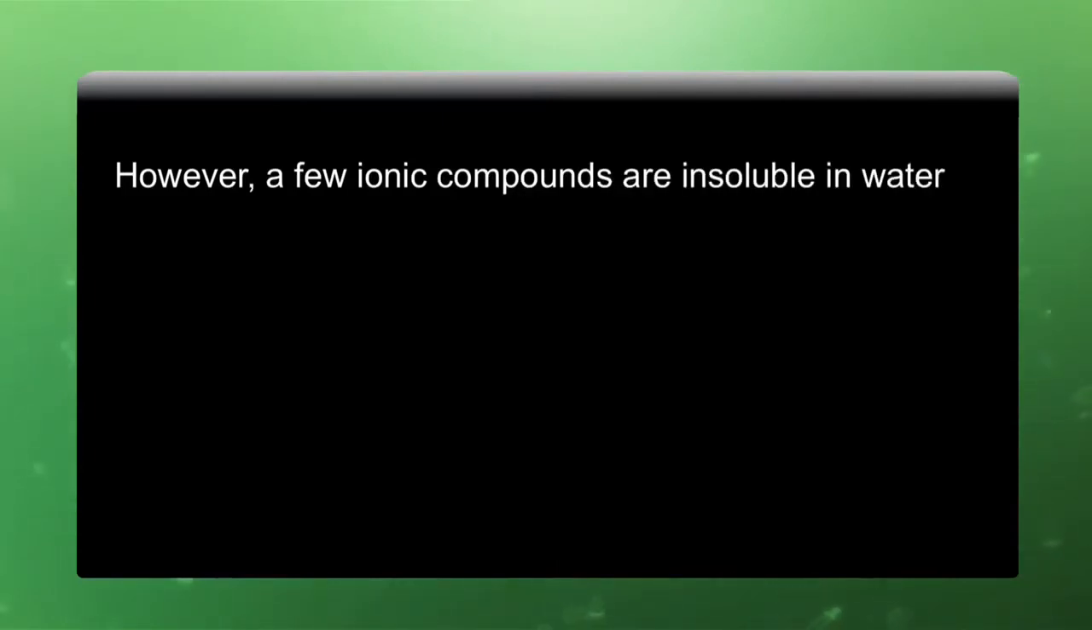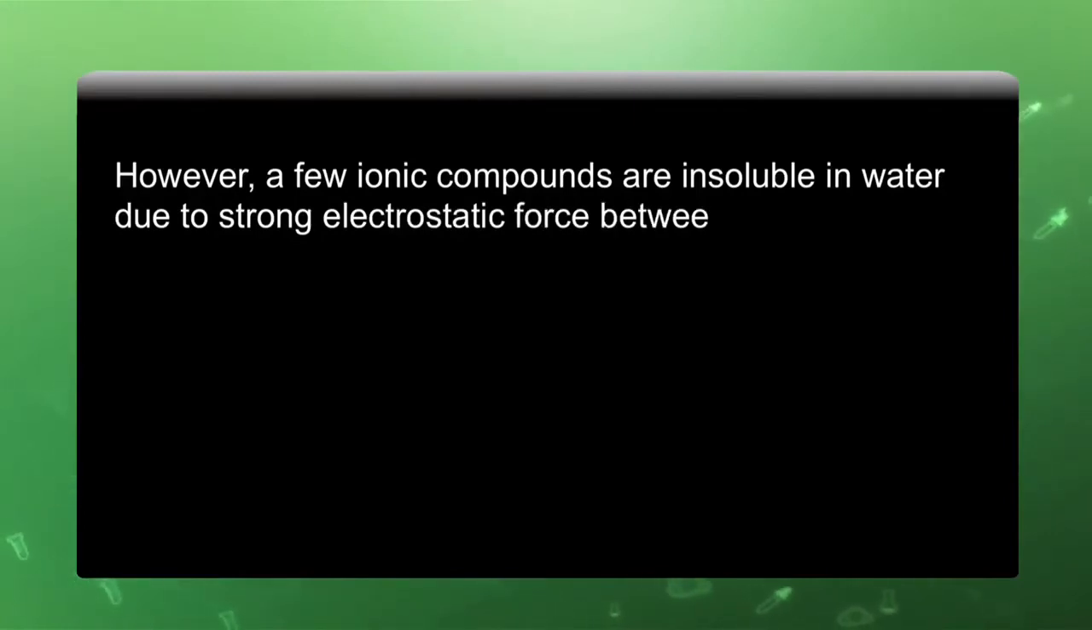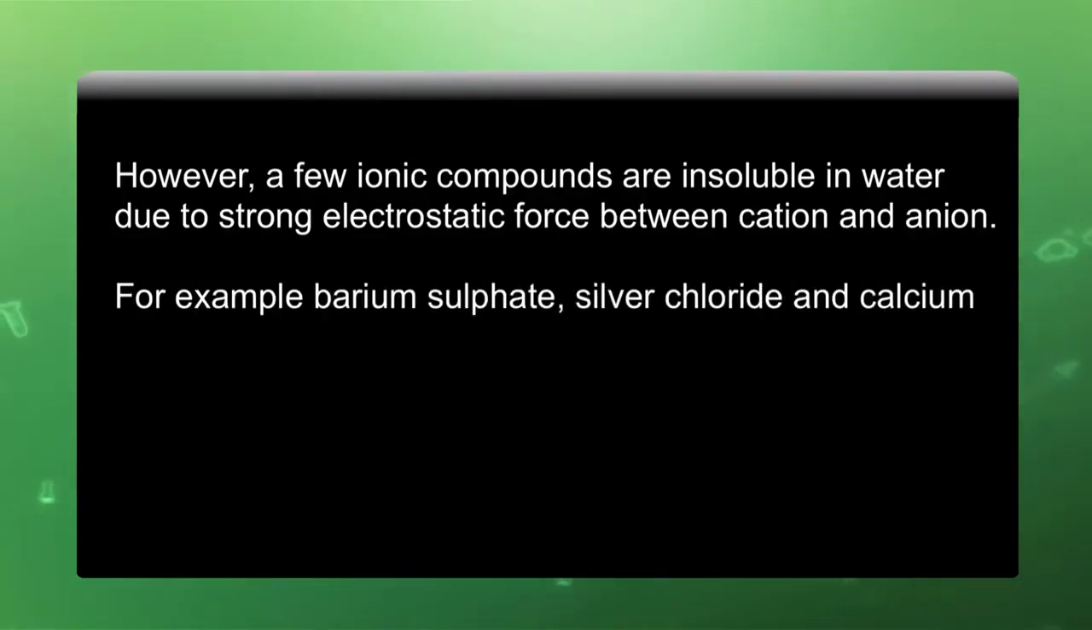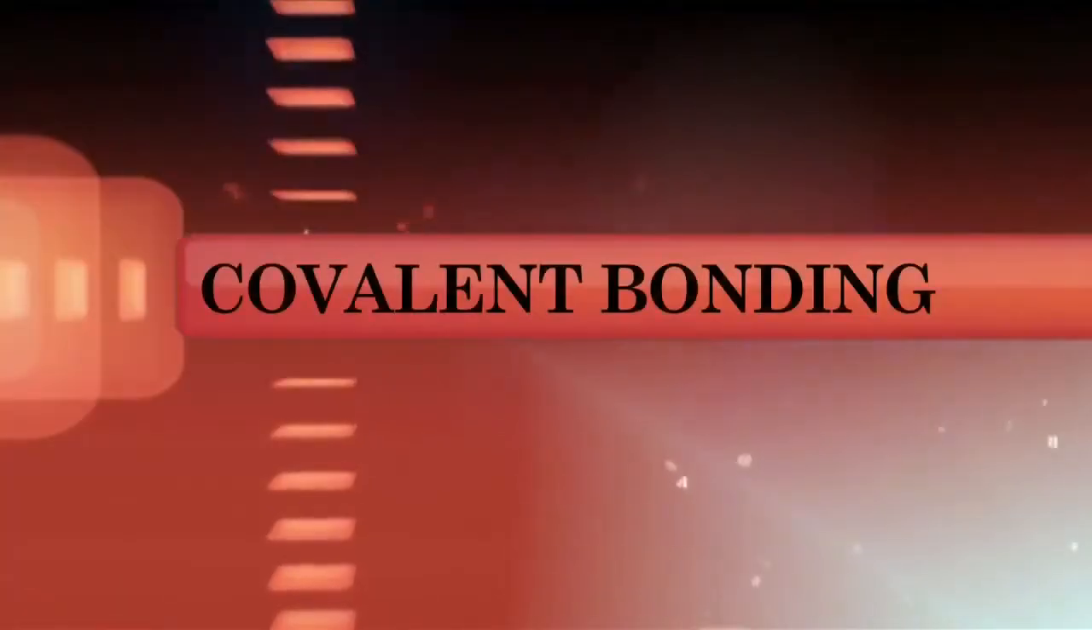However, a few ionic compounds are insoluble in water due to a strong electrostatic force of attraction between the cations and anions. For example, barium sulphate, silver chloride and calcium fluoride are ionic compounds, but they are insoluble in water. The next important type of bonding is covalent bonding.